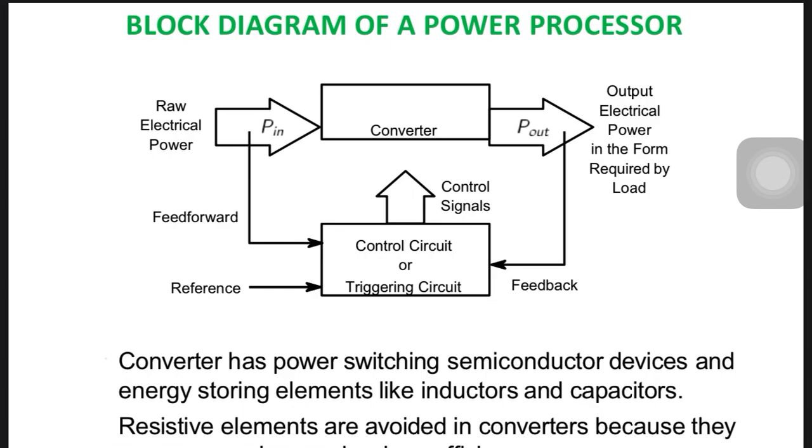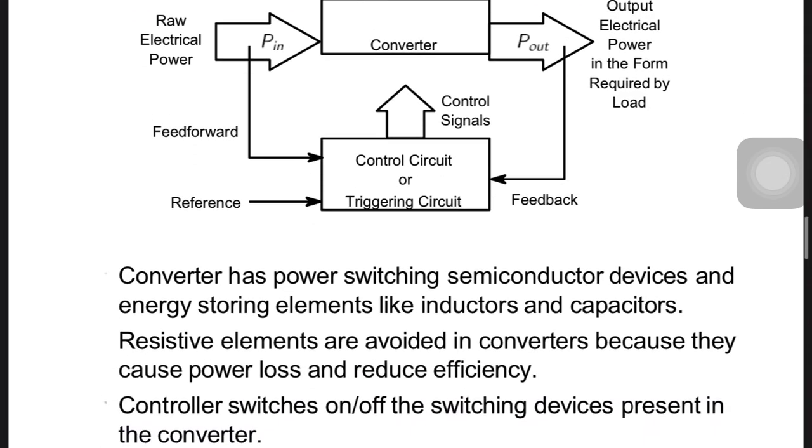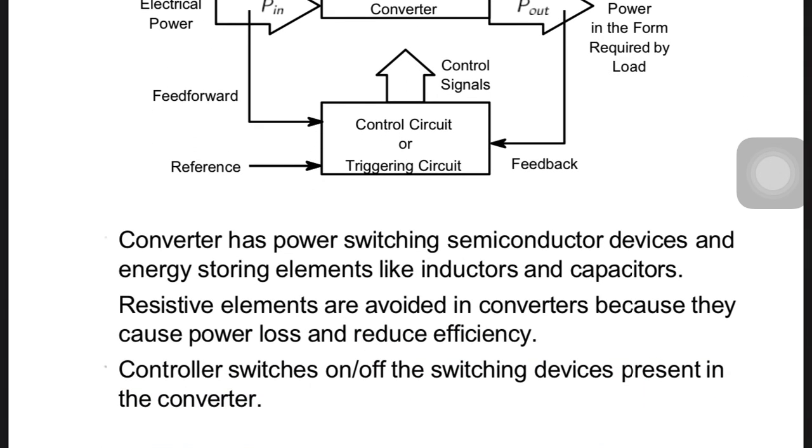That is the role of actual power electronics. So, that is a control circuitry or trigger, that is called a triggering circuit. Now, a converter has power switch semiconductor devices and energy storing elements like inductor and capacitor. Resistance elements are avoided in a converter because they cause power loss, because we know that I square R loss, R, that is due to that drop, current reduction. So, with the control switches turning on and off in the converter, we get some desired output.